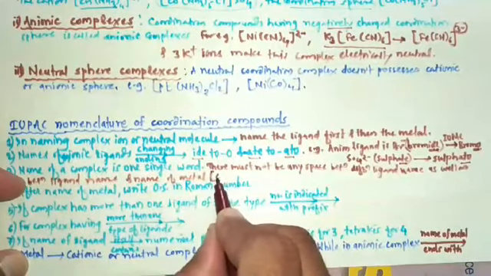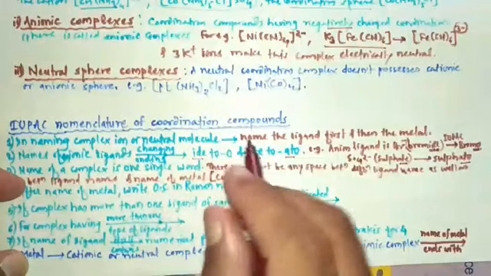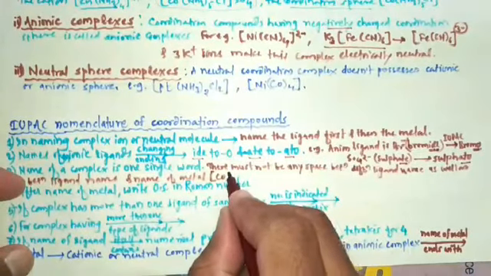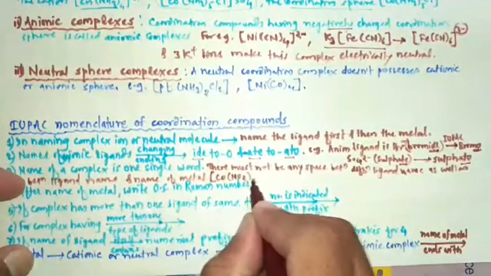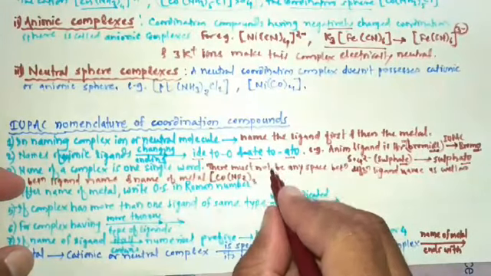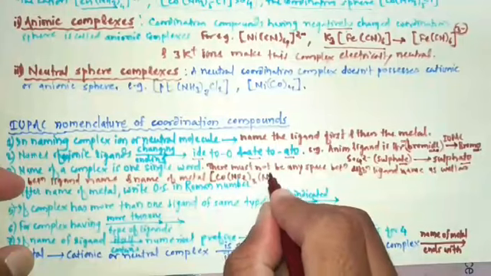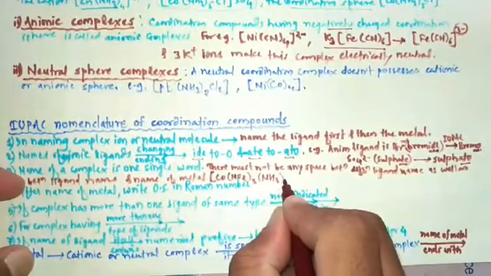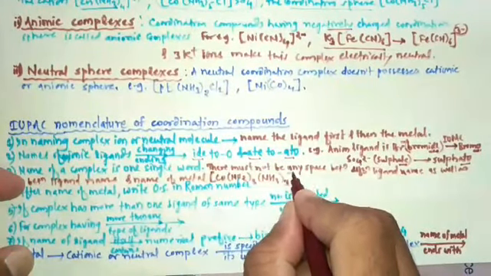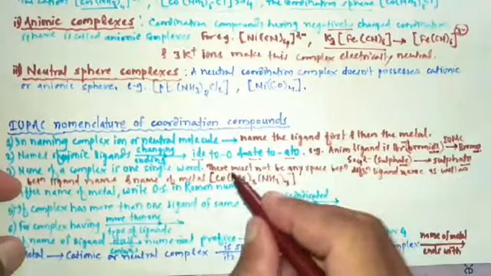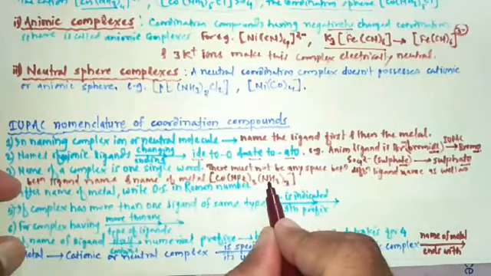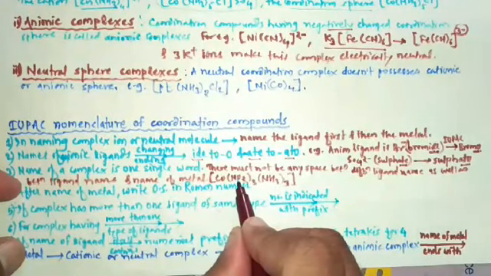Consider complex Co, with NO2 3 times and NH3 3 times. So the name of this complex: here amine ligands are present and nitro ligands are present.